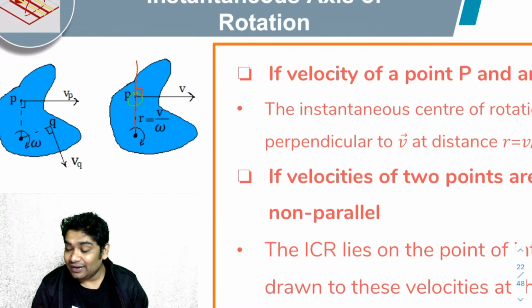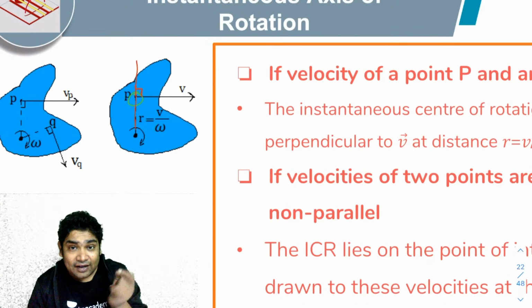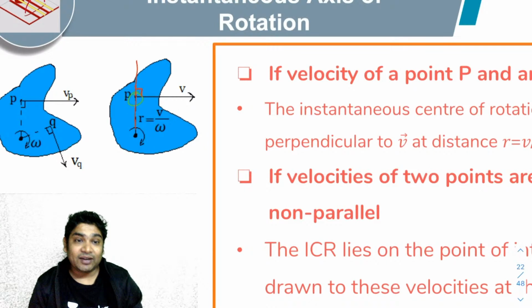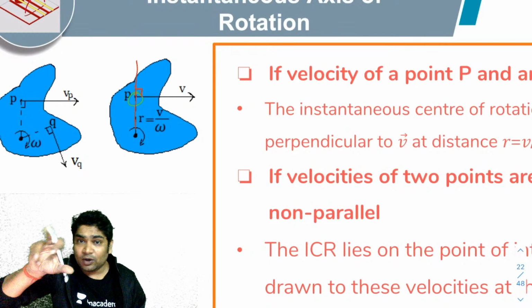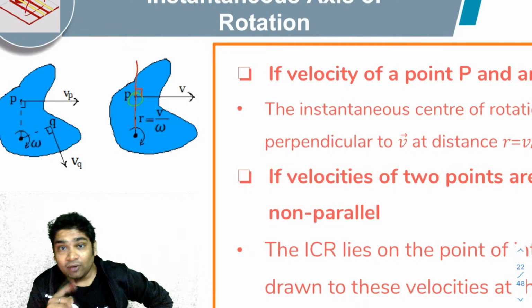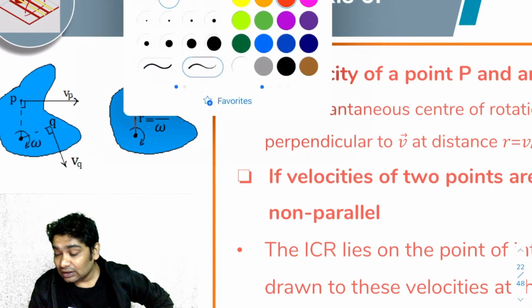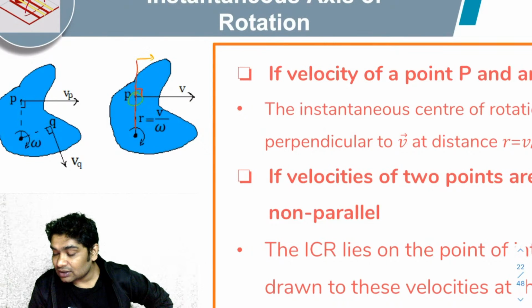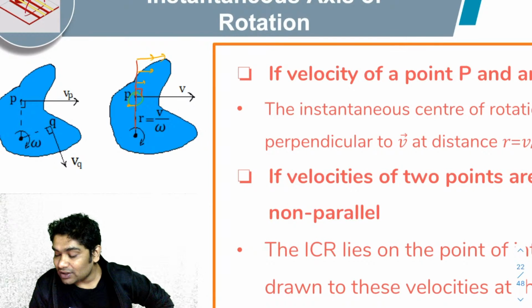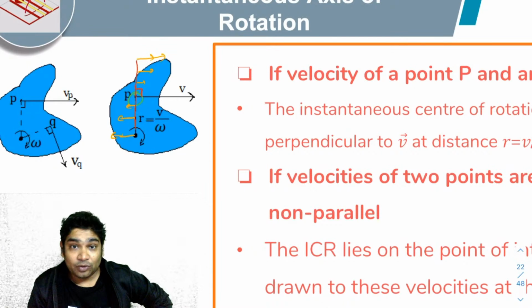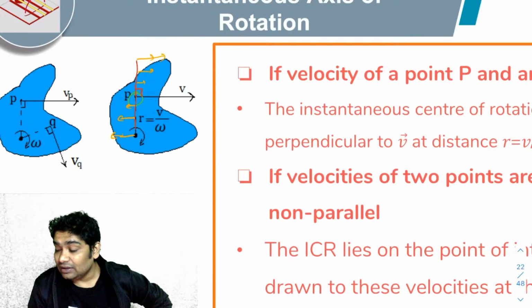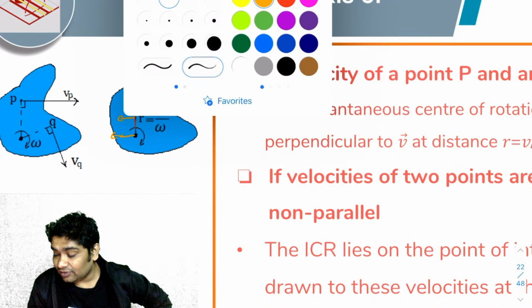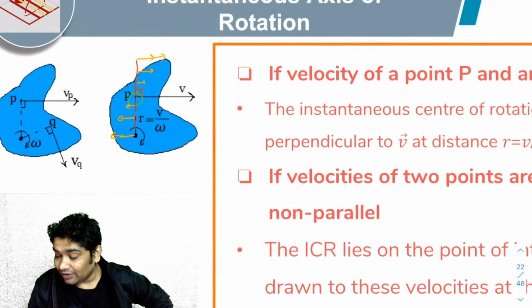Okay, so this point is going like this. In the reference frame of this point, what do you see? In the reference frame of any point of the rigid body, you will see the rigid body rotating, right? So in the reference frame of P, all the points above this will appear to be moving like this, correct? Of course, with different velocities. And all the points in this direction will appear moving like this, right? And to find the ground frame velocity, you have to add to it the velocity of P itself, correct? So the ground frame velocities would be this plus the velocity of P vector, right?